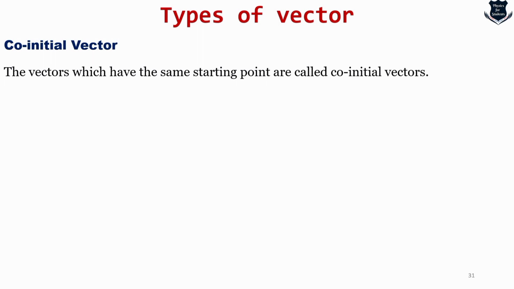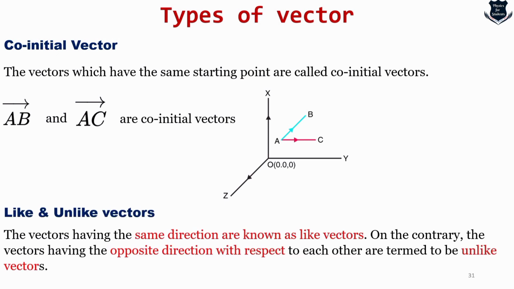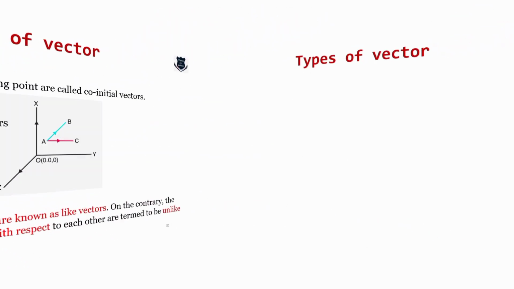So what's up next? Co-initial vectors. This is a very important concept. The vectors which have the same starting point are called co-initial vectors. So you see AB and AC are co-initial vectors because they have the origin O. There are also like and unlike vectors, not very common, but worth taking note of. Vectors having the same direction are known as like vectors. On the contrary, vectors having opposite directions are said to be unlike vectors.